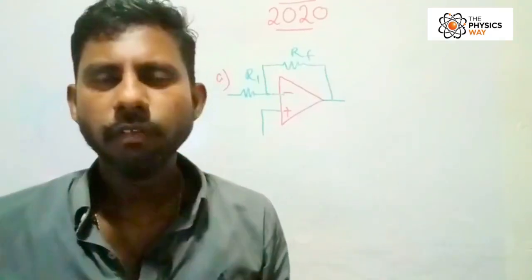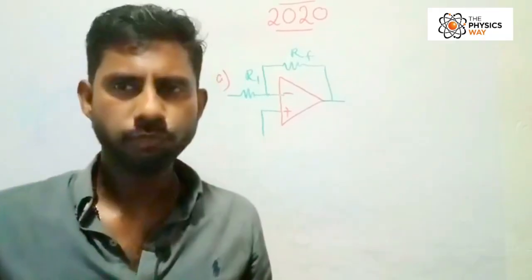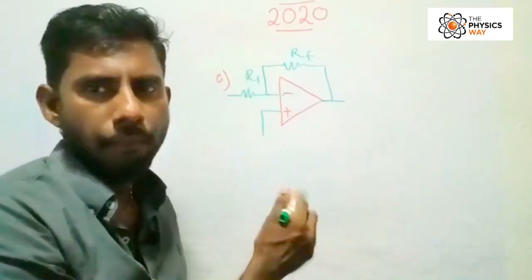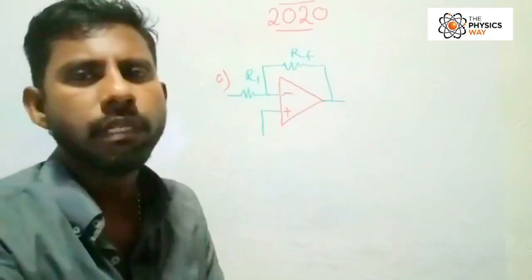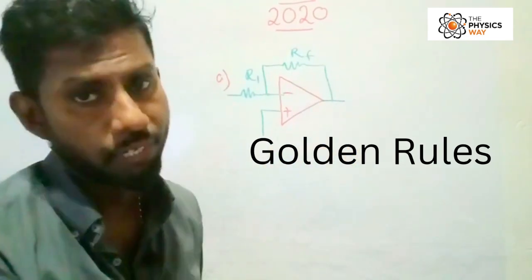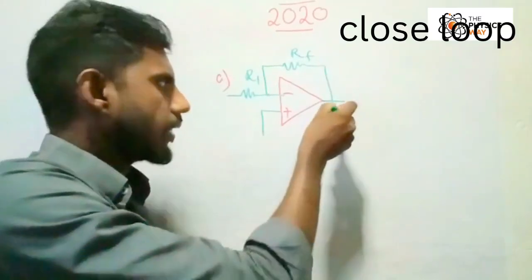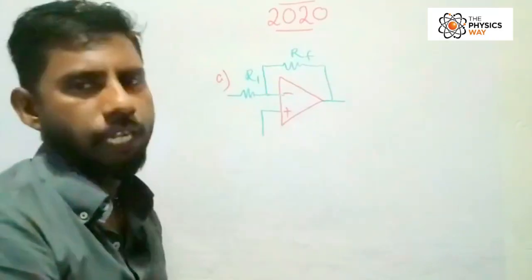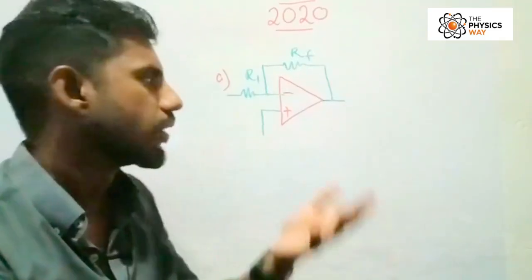In the very first part of the question, we have to write down the golden rules. They are asking about the golden rules of an operational amplifier with negative feedback. In the current syllabus, we only have negative feedback, closed loop operational amplifier questions. If it's closed loop, remember there's a feedback, a connection between output and input. That's how you recognize a closed loop configuration.